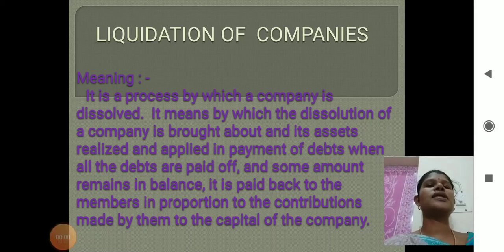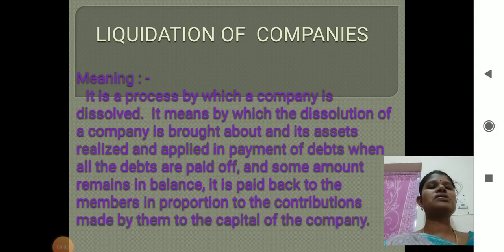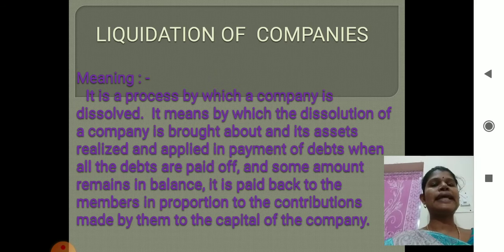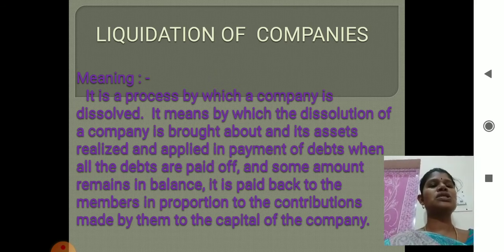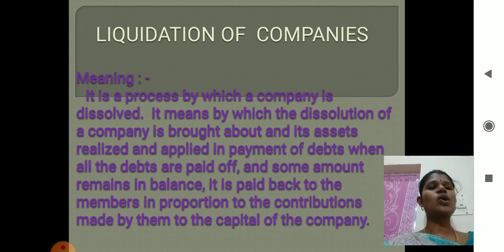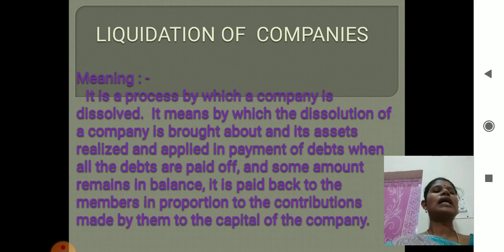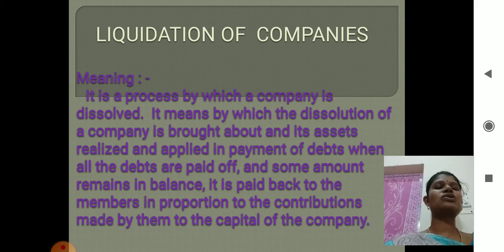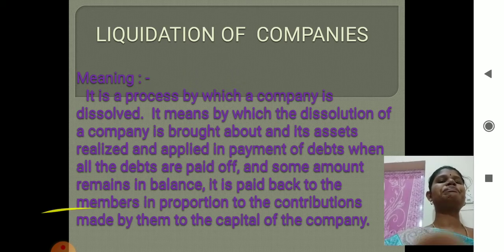We're going to study liquidation of a company. Liquidation of the company means it is a process by which a company is dissolved or wound up or comes to an end. So it means the dissolution of a company is brought about and its assets realized and applied in payment of debts. When all the debts are paid off and some amount remains in balance, it is paid back to the members in proportion to the contribution made by them to the capital of the company.